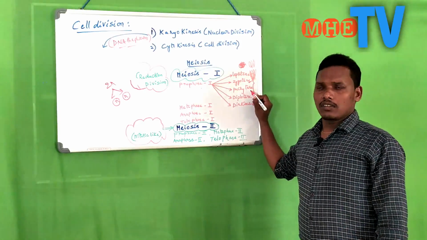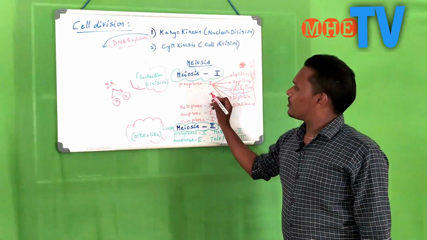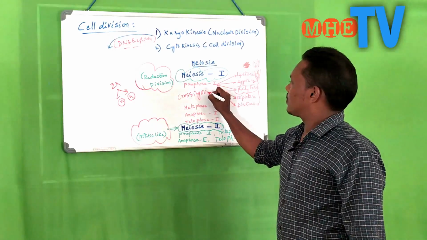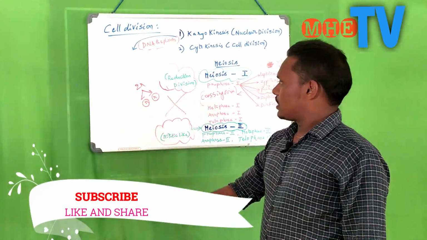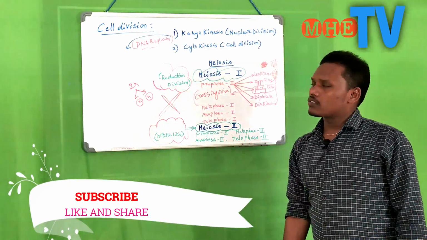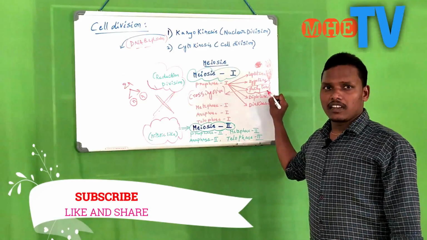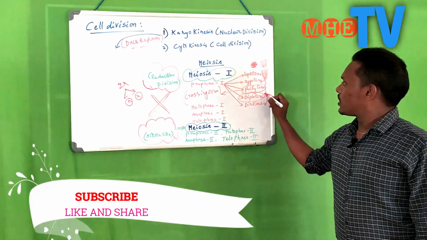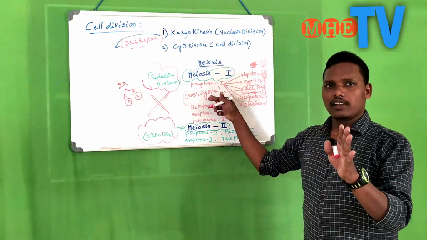Coming to the next phase, pachytene. A very important evolutionary process takes place, called crossing over. That means chromosomal parts are equally exchanged. Due to this crossing over, evolution is carried on. This takes place in the pachytene stage of prophase 1 of meiosis 1. The next, diplotene. Crossing over continues into this phase.